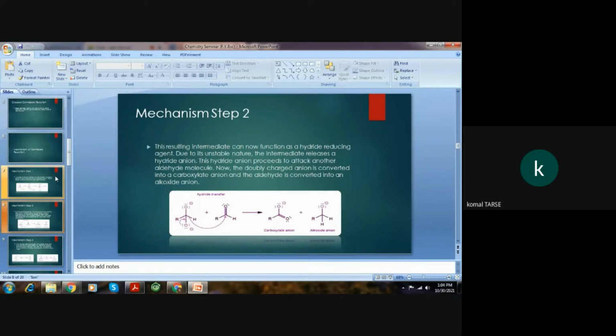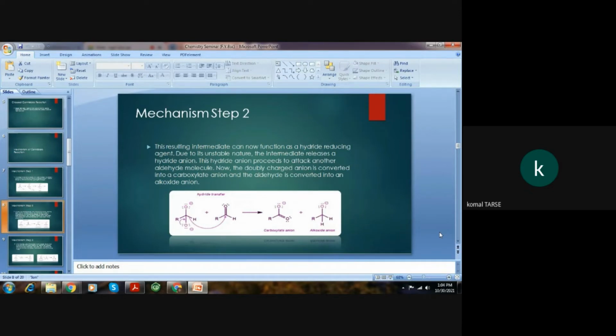This hydrogen goes as hydride ion, that is called hydride ion transfer. Very, very important. Hydride ion goes and reacts on this carbon. Then the two electrons shift to that oxygen.